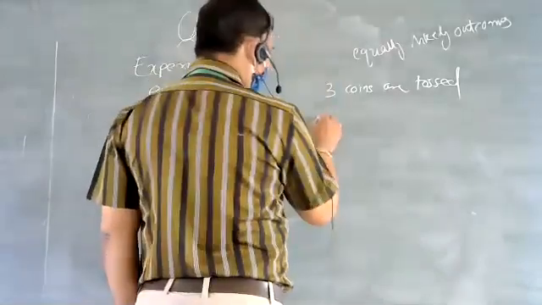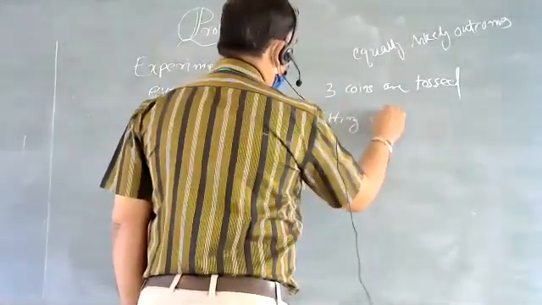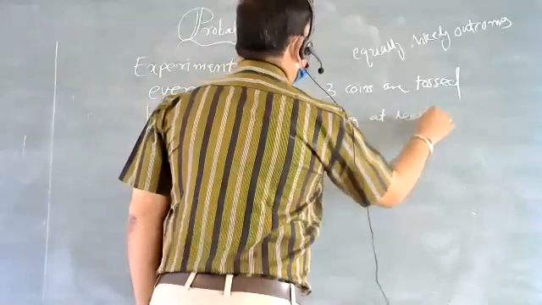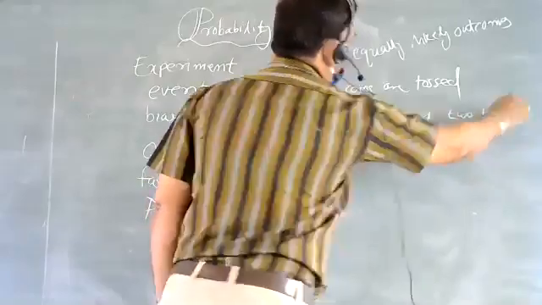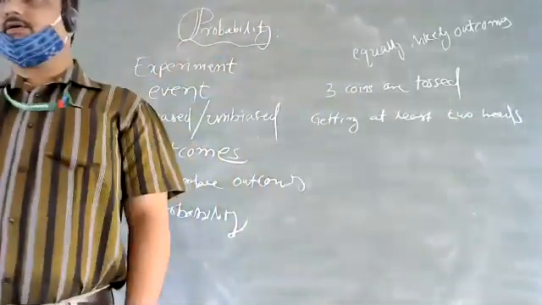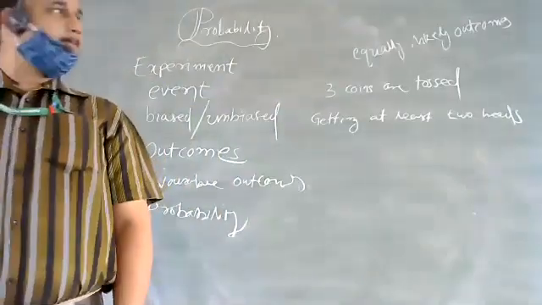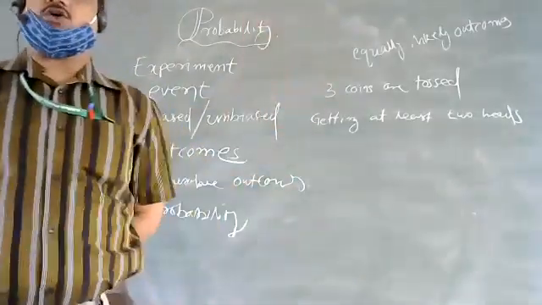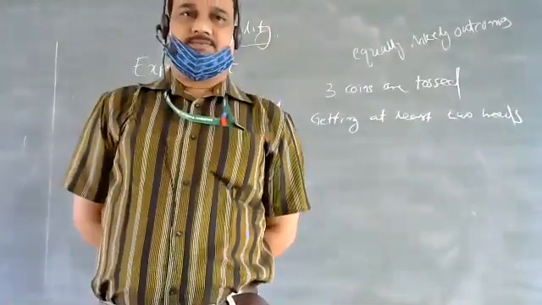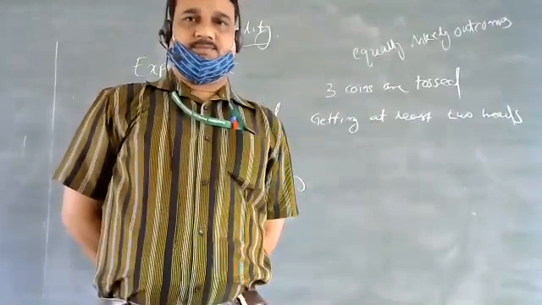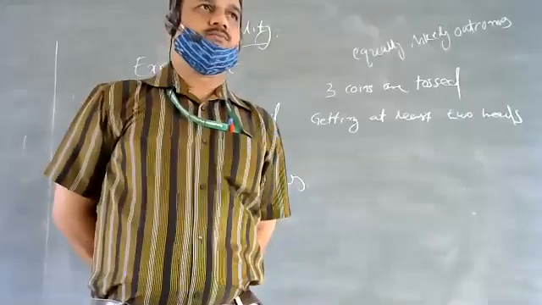And the event is getting at least two heads. Now tell me, if three coins are tossed, how many outcomes you will get? 6, sir. Six? No.